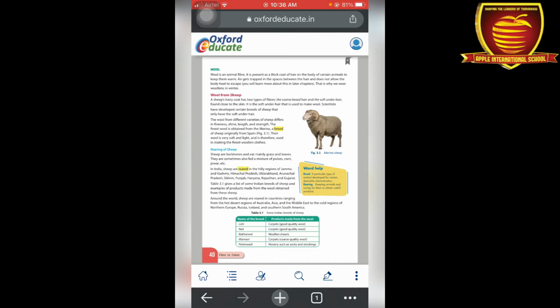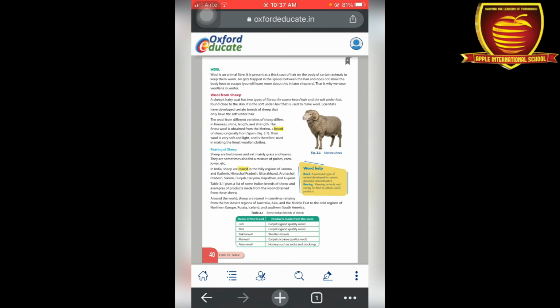Okay, so we can obtain a lot of things from the wool of a sheep. Around the world sheep are reared in different countries, of different species also. From the hot desert region of Australia, Asia and the Middle East to cold regions, everywhere a different type of sheep is present through which we can extract wool. In the given table 3.1 there are some Indian breeds of sheep.